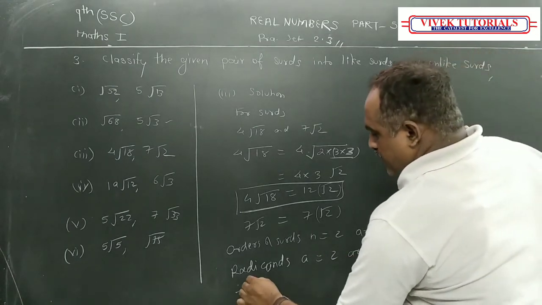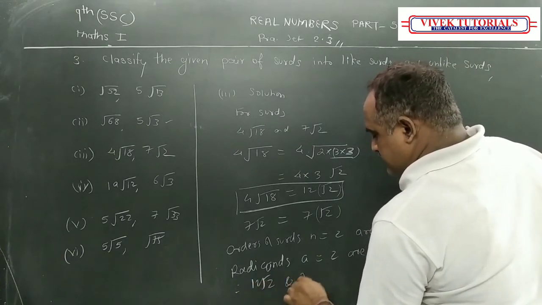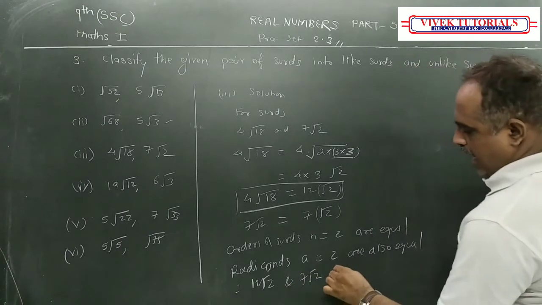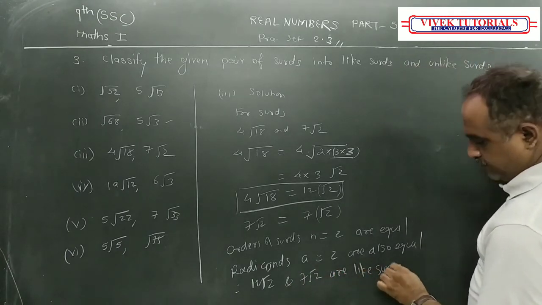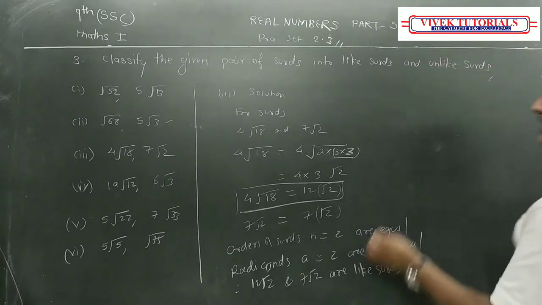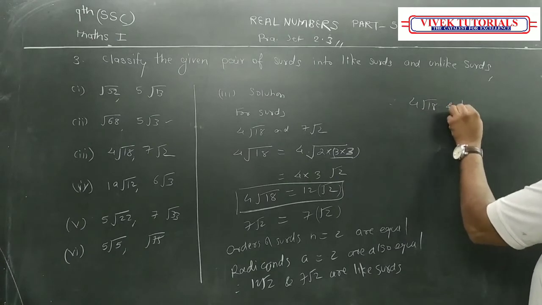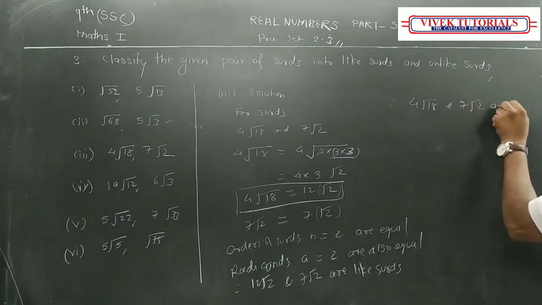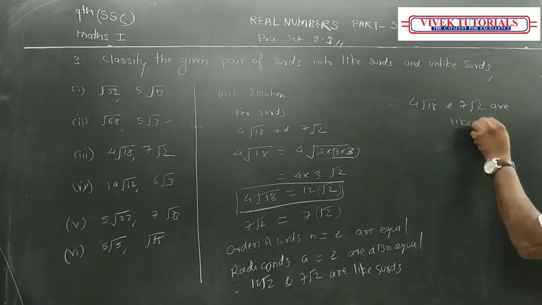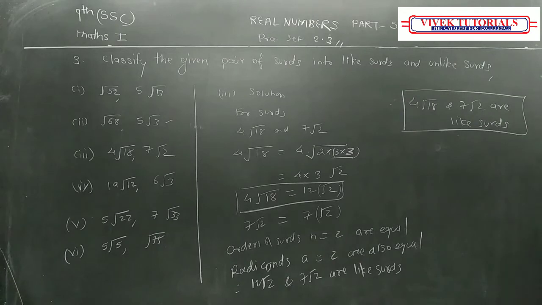Therefore, 12 root 2 and 7 root 2 are like surds. Ultimately, what I can write is 4 root 18 and 7 root 2 are like surds. This you are going to put in a box.